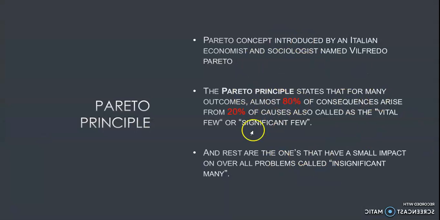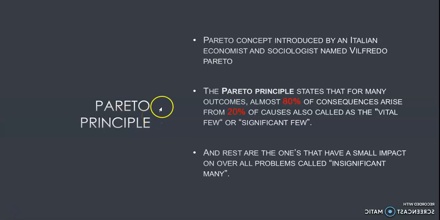So the Pareto principle was given by a well-known Italian economist and sociologist called Vilfredo Pareto, and this principle is also known as the 80-20 principle. Now, what does the 80-20 principle mean? It says that for many outcomes or occurrences, almost 80% of the consequences or results arise from 20% of the causes or problems or reasons.